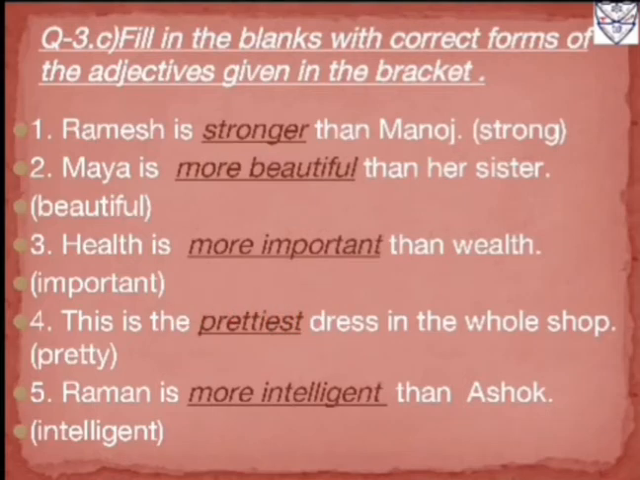Fifth one, Raman is more intelligent than Ashok. In the bracket the positive degree word or adjective given is intelligent. Here we can see two persons are compared. Whenever we compare two persons, it is said to be in which degree? In comparative degree. So intelligent will become more intelligent, because we are adding more to form the comparative degree. So the answer will be more intelligent.